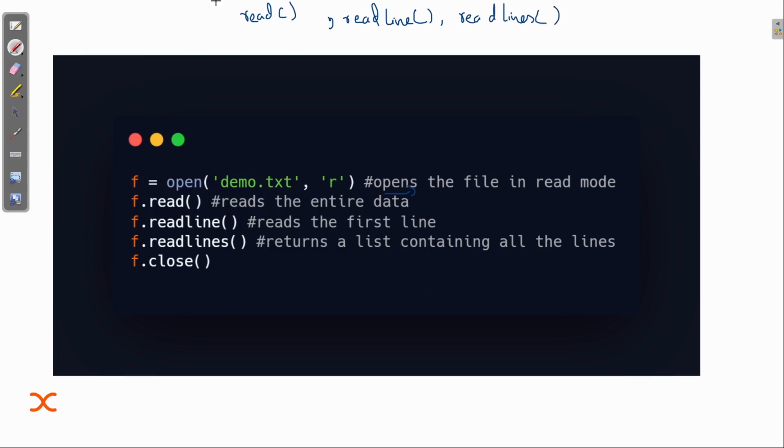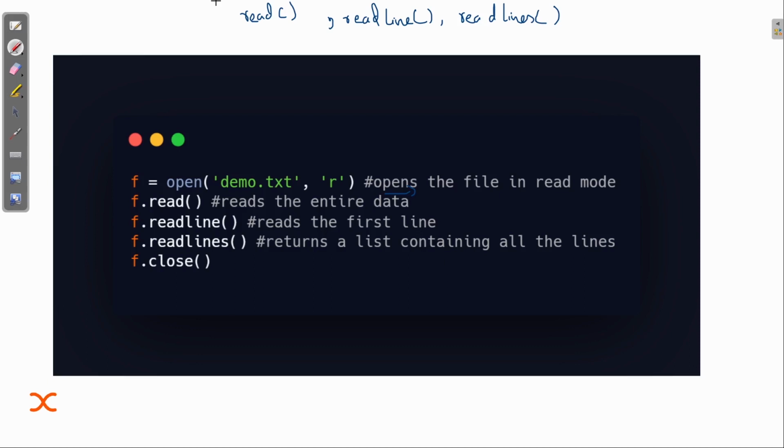Whatever strings are inside the file, it will consider as one string and read the entire data. And what is readline about? It reads the first line, as the name is singular. You can consider it like that so that you can remember it nicely.